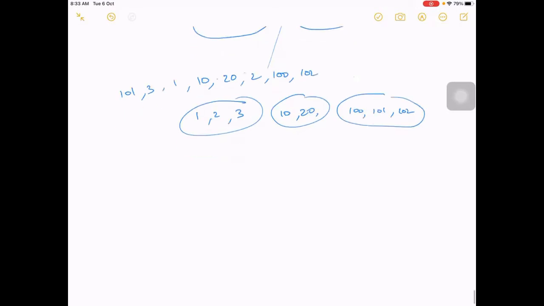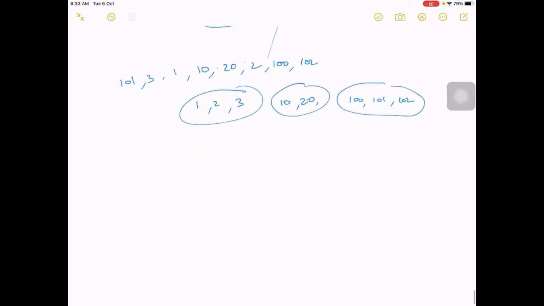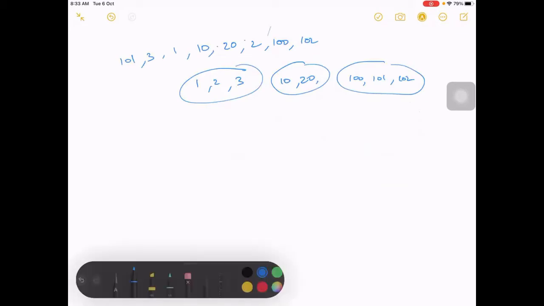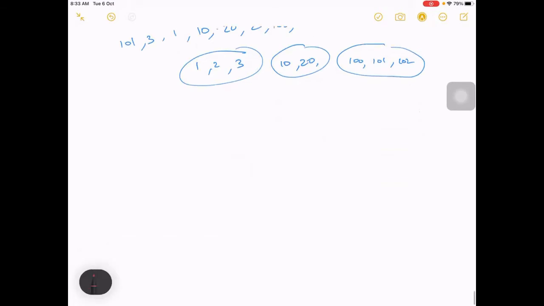So this is called unsupervised learning, where there are no target pairs.